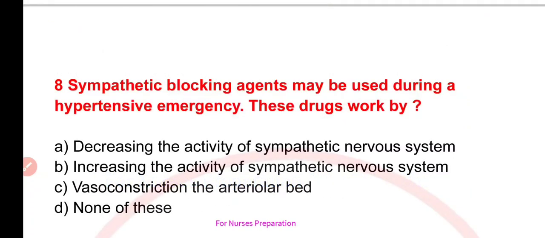Next question is, sympathetic blocking agents may be used during a hypertensive emergency. These drugs work by.